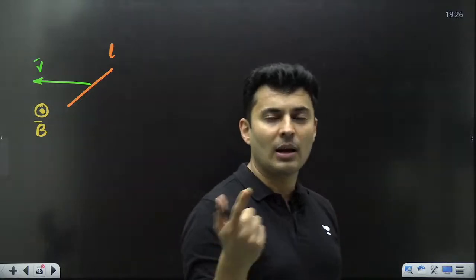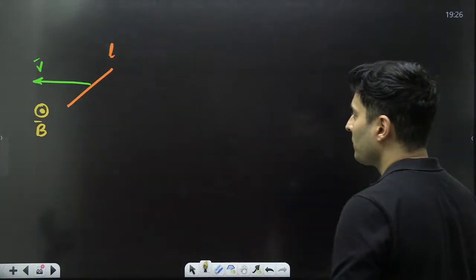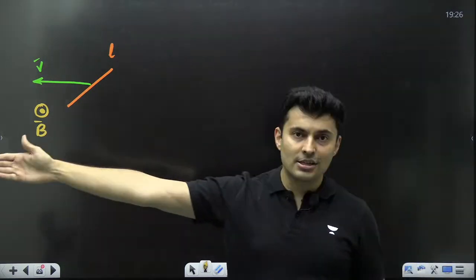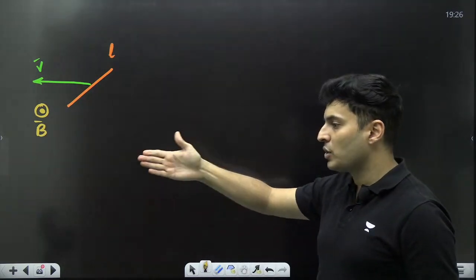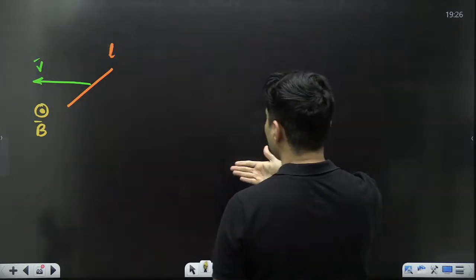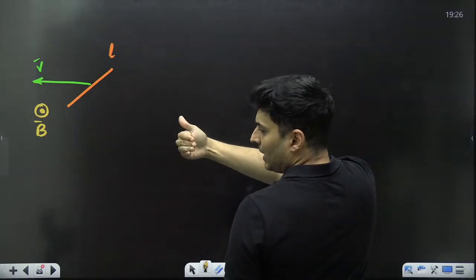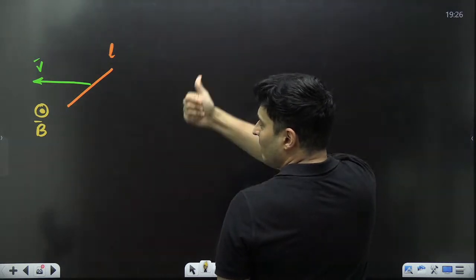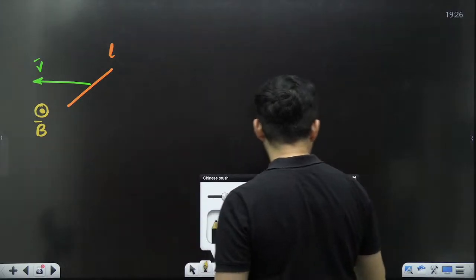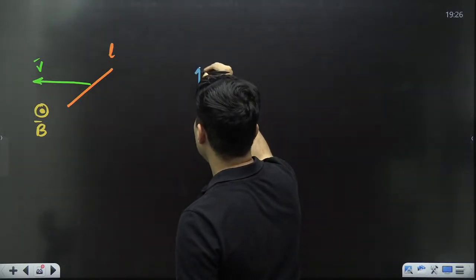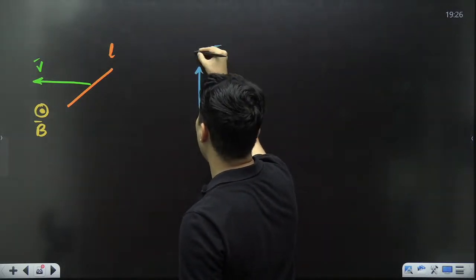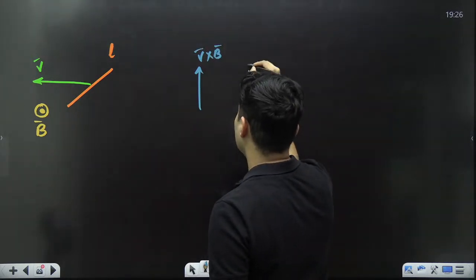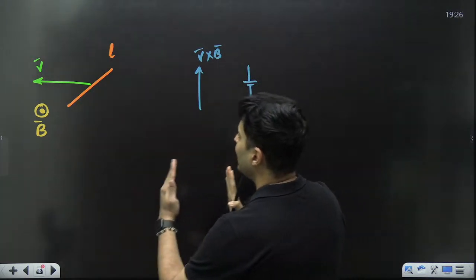Can you quickly figure out the polarities on your own? Velocity is right. Magnetic field is towards you. If you are seeing the screen, velocity is towards the right, and the magnetic field has gone behind you like this. Okay, so V cross B will go up. Notice that first thing, V cross B will go up. Perfect.